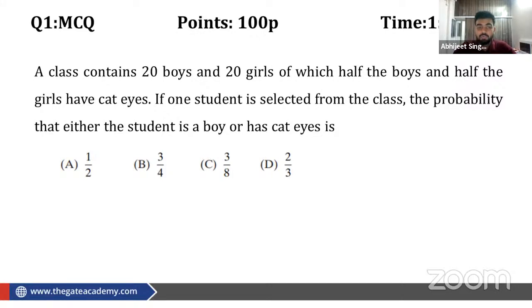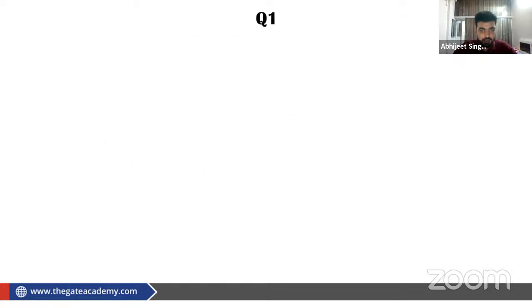Okay, and out of these, half of the boys and half of the girls are having cat eyes. So if one student is selected from the class, the probability that either the student is a boy or has cat eyes is... okay, so what we have done, we have assumed the events.